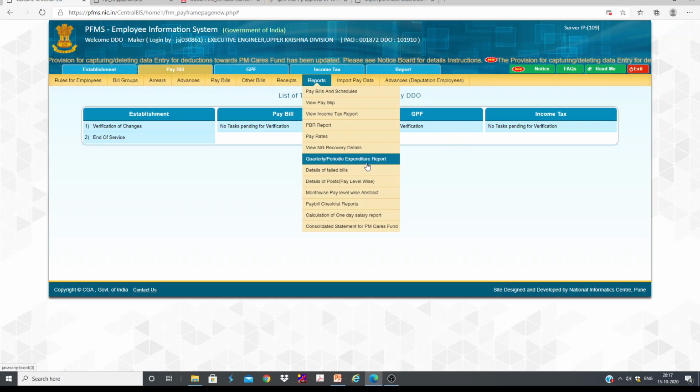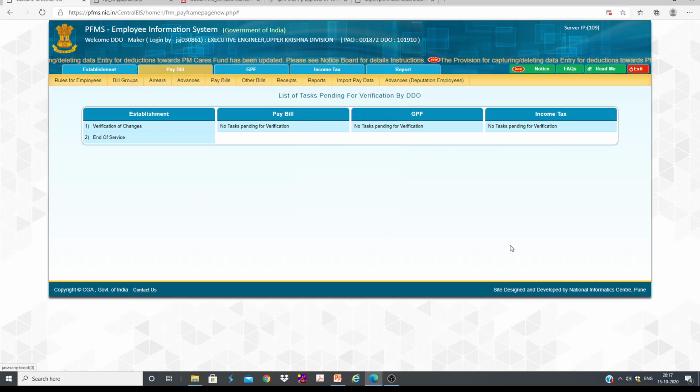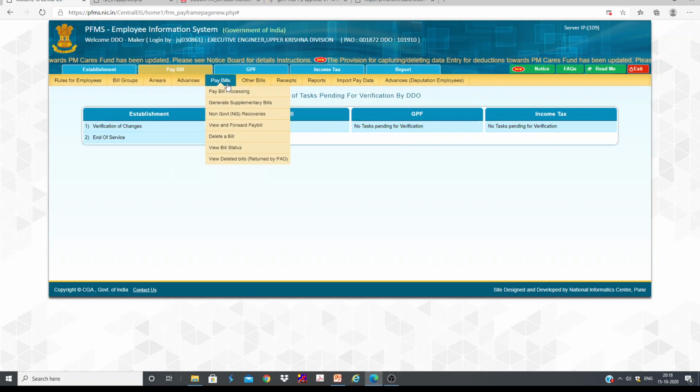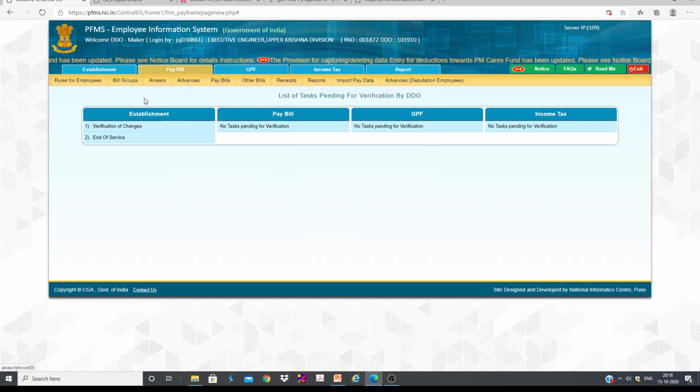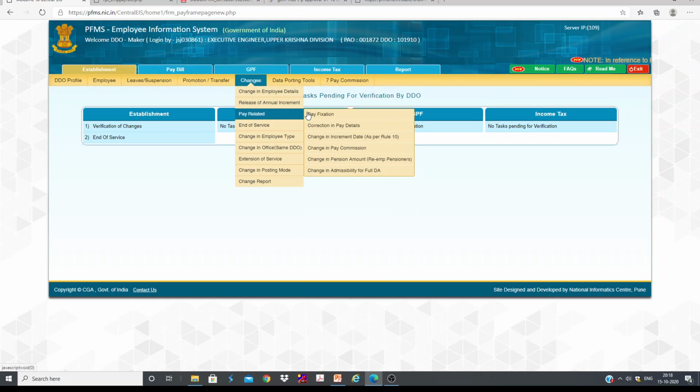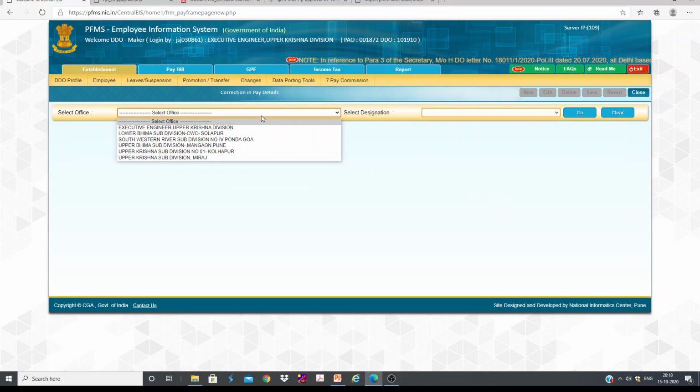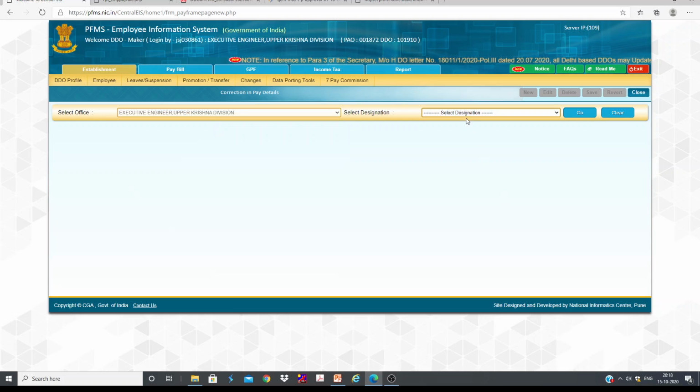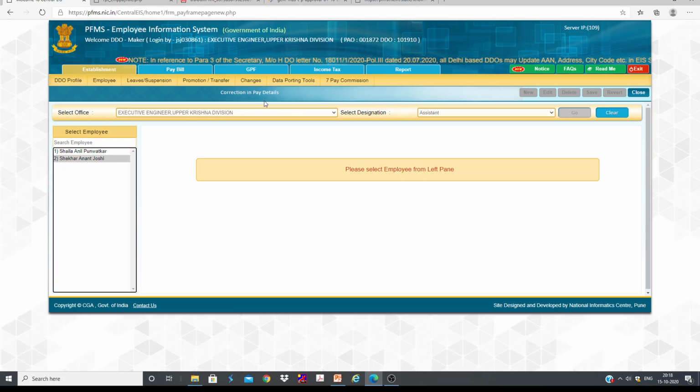You can even get the expenditure report, and if somebody is to be given an increment, that also can be done. That can be done under establishment, changes, pay related, pay fixation, correction and pay details, increment date. If you want to change the increment date, you can change it. So all those things can be done. If any employee's pay is to be changed, you need to select that employee and we can change the details.